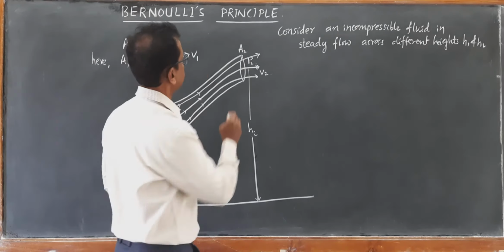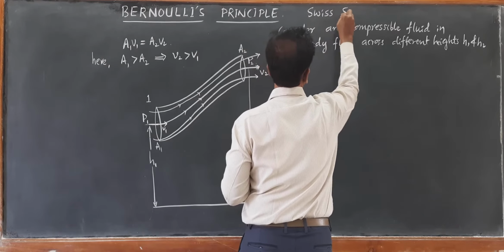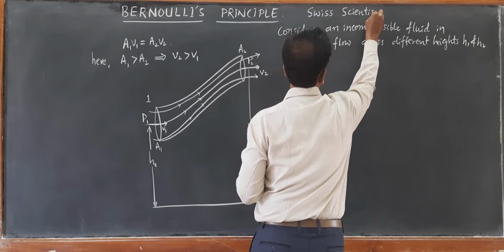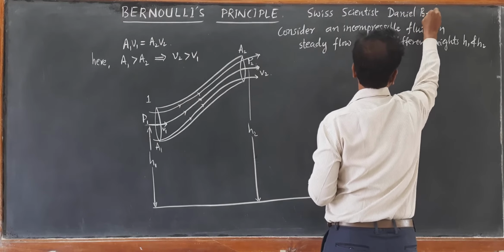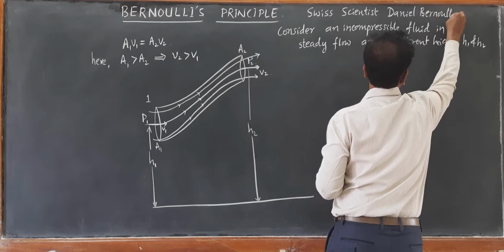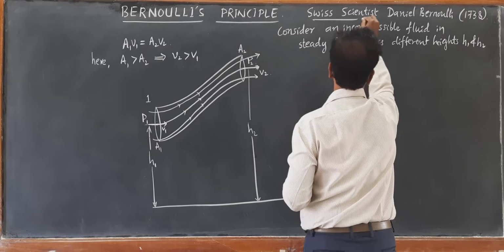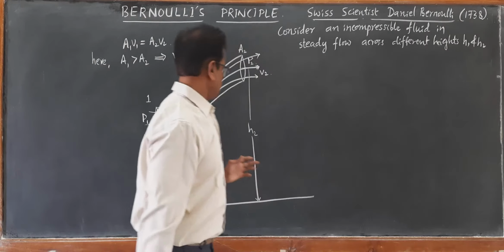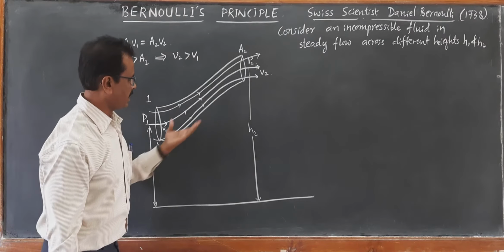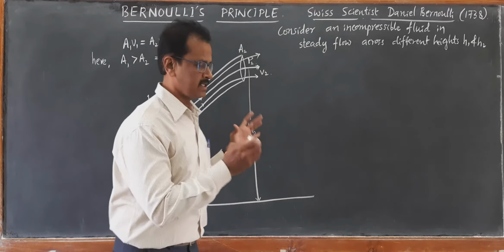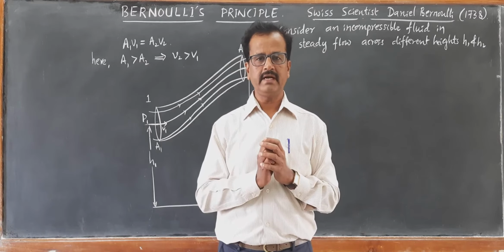He is a Swiss scientist from Switzerland. His complete name is Daniel Bernoulli. So he gave the relation between the pressure difference with gain in kinetic energy and gain in potential energy. This is strictly according to the law of conservation of energy, right?